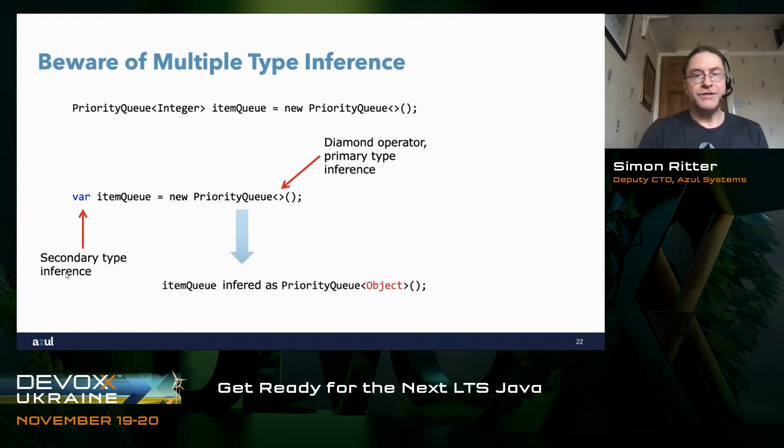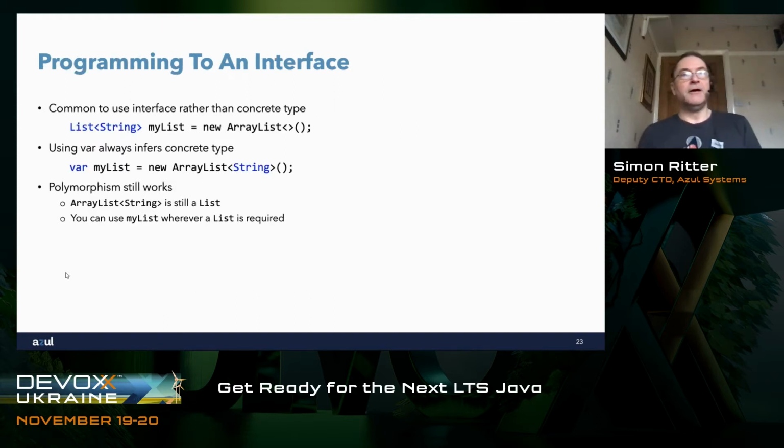If we then want to use that, because now we're inferring the PriorityQueue of Object, then we get an error if we try to store something which is an Integer into that.